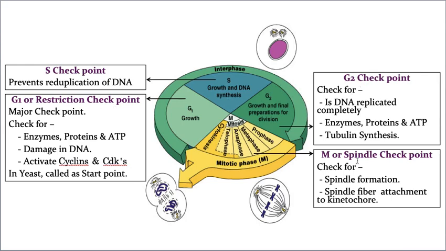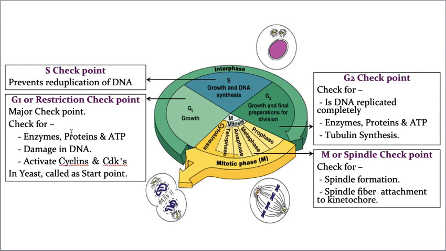Now let us go one after another. The first checkpoint is the G1 checkpoint, which is called the restriction checkpoint. It is actually a major checkpoint. What it does is check whether enzymes and proteins are synthesized properly, because the cell is made up of proteins. Proteins are the building blocks of cells. If there are no proteins, the cell can never participate in cell division. That's why it checks whether the proteins are synthesized properly or not.